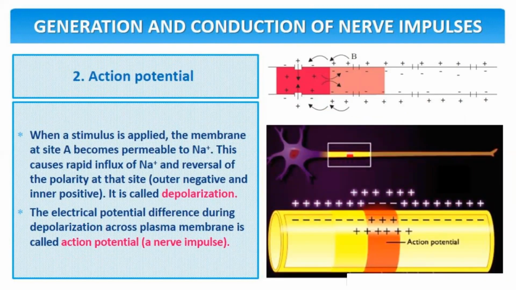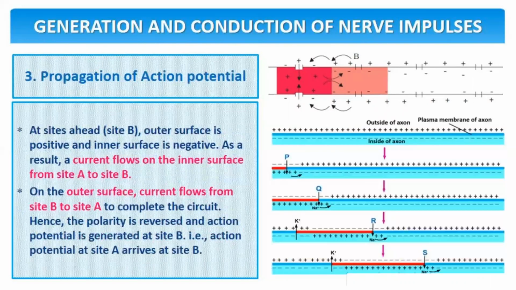Next comes the action potential. When a stimulus is applied, the membrane at site A, which you can see on the screen, becomes permeable to sodium. This causes rapid influx of sodium ions and reversal of the polarity at that site. That is, the outer side is negative and the inner side is positive. It is known as depolarization. The electric potential difference during depolarization across the plasma membrane is called the action potential, a nerve impulse.